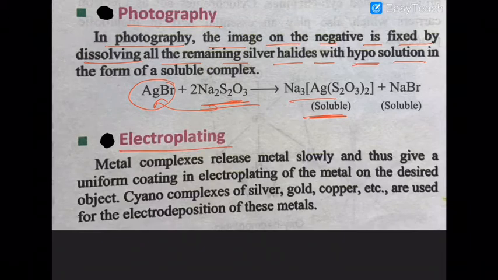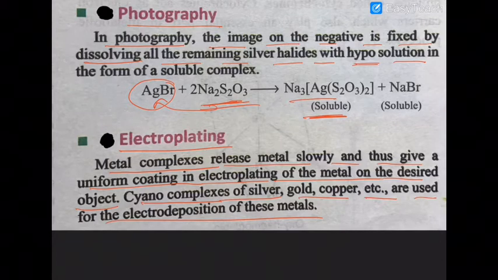Similarly, in electroplating, the metal complexes release metal slowly and thus give a uniform coating of the metal on the desired object. Cyano complexes of silver, gold, and copper are used for the electroplating of these metals. Are you getting that or not? Because a lot of inferior metals, for ornamental purposes, have a very thin sheet of silver or gold plated on them, and for that the cyano complexes of these compounds are used.